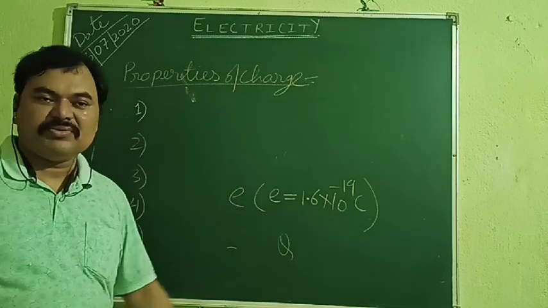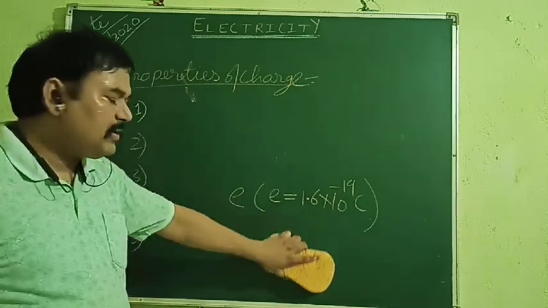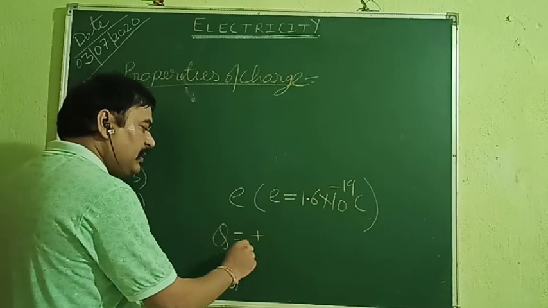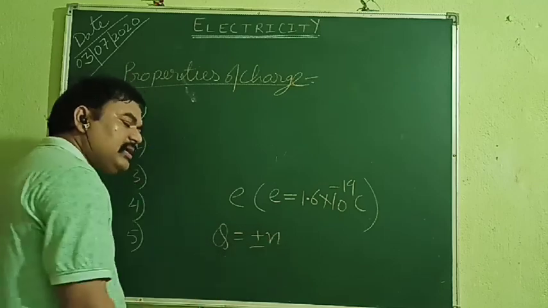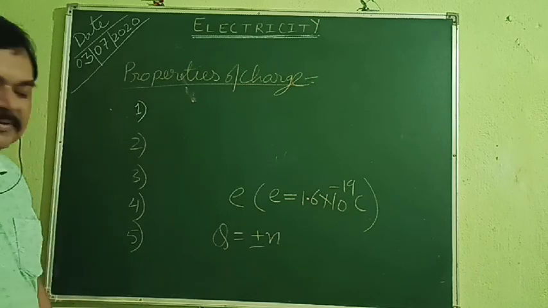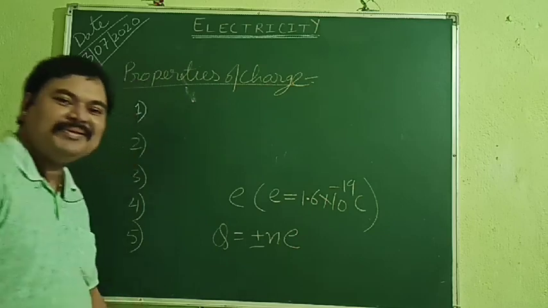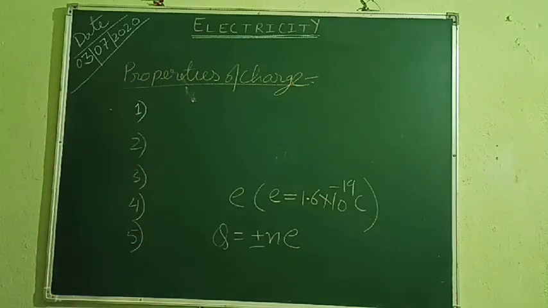Now, see what we have written. We have written Q is equal to integral multiple. Integers are plus minus of whole numbers, and e is there. This expression has come from the quantization of charge.